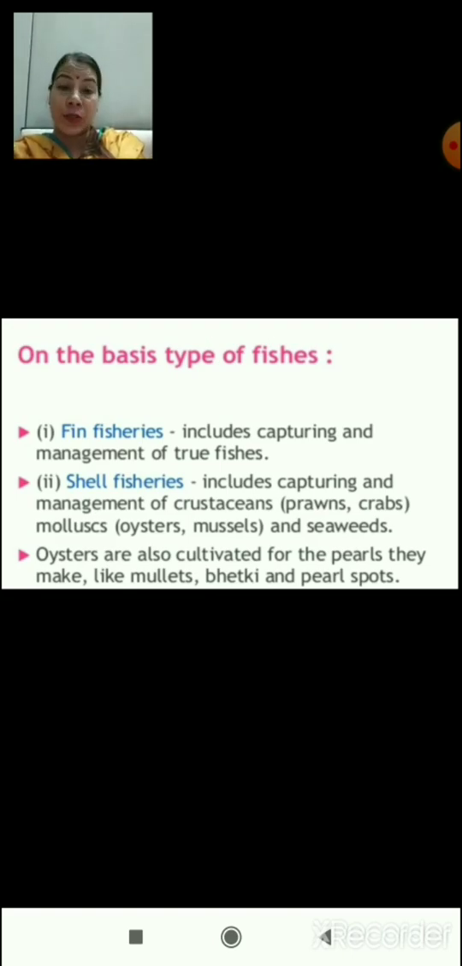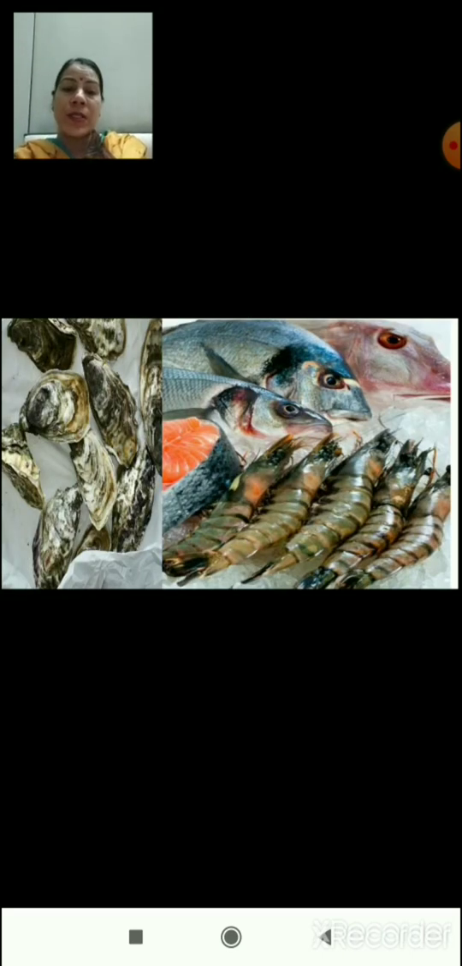Shell fishes are actually called false fishes, and these include capturing and management of crustaceans, which include prawns and crabs, molluscans, which include oysters and mussels, and seaweeds. These animals do not have fins on their body, that is why they are called false fishes or shell fishes. Oysters are also cultivated for the pearls they make, like mullets, bhetki and pearl spots. So here in this diagram you can see oysters, prawns and fishes.